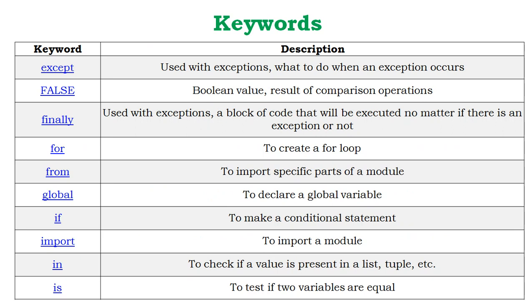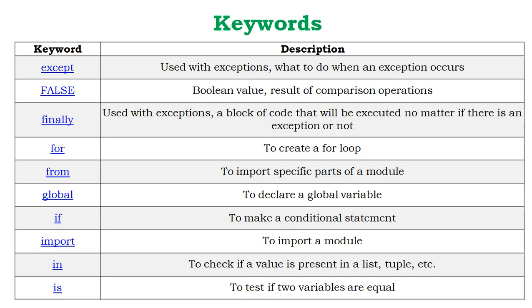False, a boolean value, result of comparison operators. True and False, two contents are there. One is related to your positive response and the second is related to your negative response, or 1 or 0. Finally, this keyword is used inside some blocks. If you have to execute one such block which is required in every situation, then you can use the finally keyword.